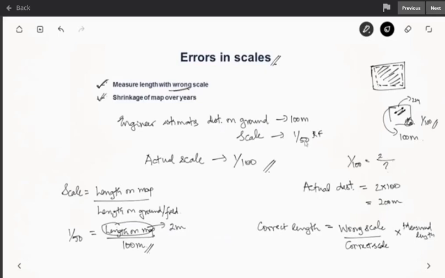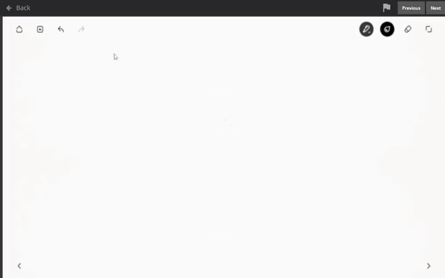So here the wrong scale used was 1/50 divided by the correct scale, which has to be used, 1/100, into the measured length. How he measured on the ground is 100 meters. If you solve this also, you'll get 200 meters. You can solve by either way, whichever you remember quickly. So that was about length.